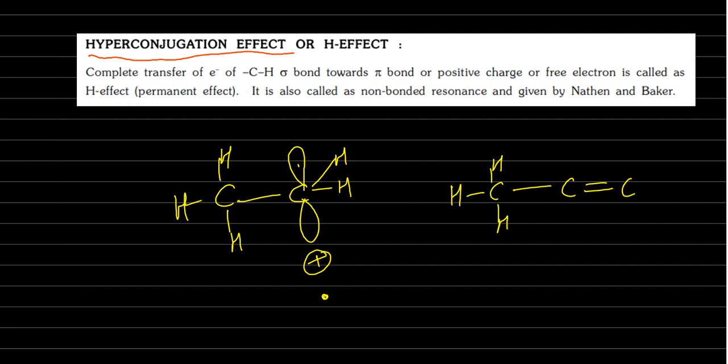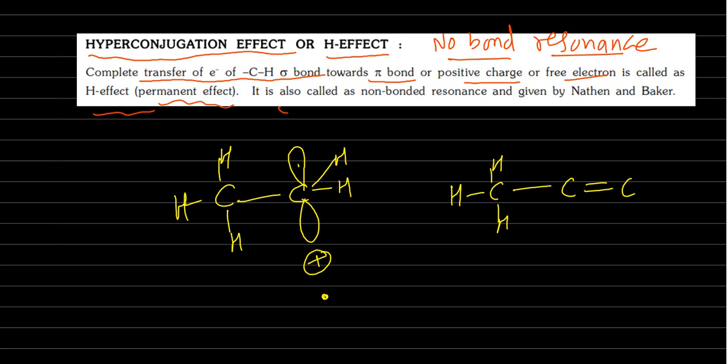Hyperconjugation effect or hydrogen effect. It is also known as no bond resonance. The complete transfer of electron of CH bond towards pi bond or positive charge or free electron is called the hydrogen effect. It is a permanent effect.